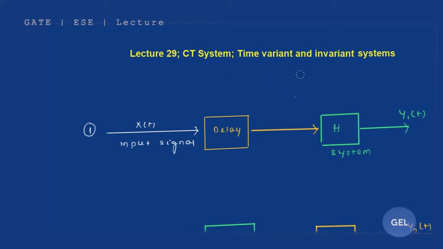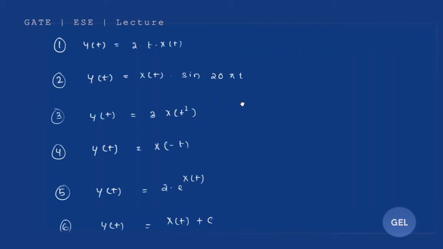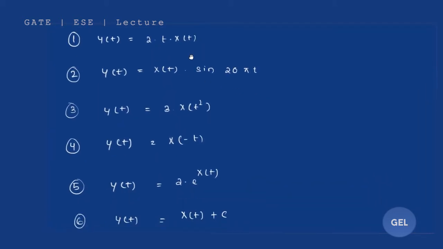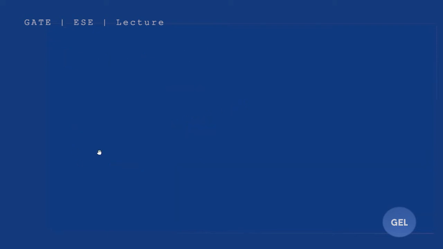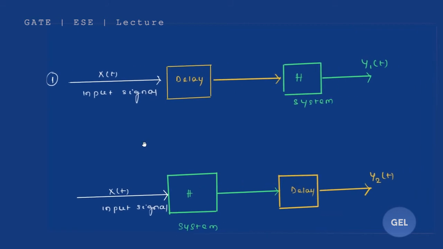Now, coming back to the questions that might be asked in GATE and engineering services exams, they will ask you to find out whether a system is time variant or time invariant. To find that out, I'm going to give you a formula.